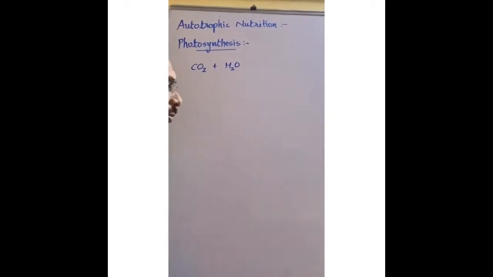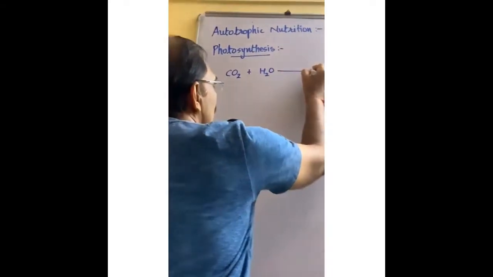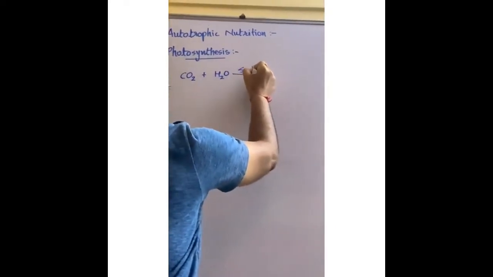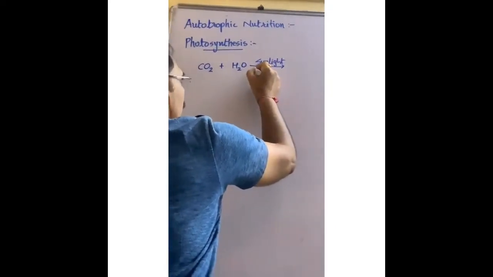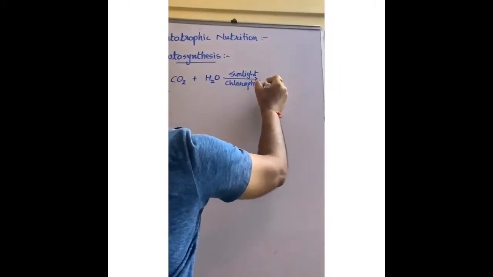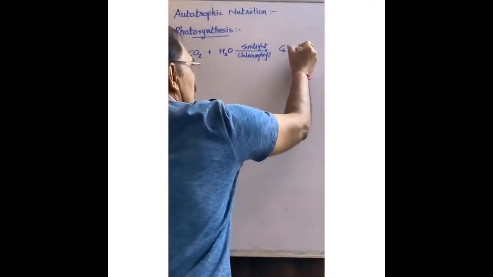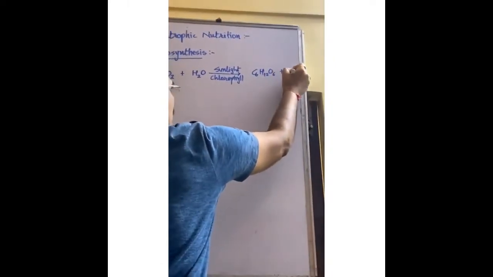It absorbs water from the soil, and in the presence of sunlight and chlorophyll, it prepares food in the form of glucose, C6H12O6, and oxygen is released.